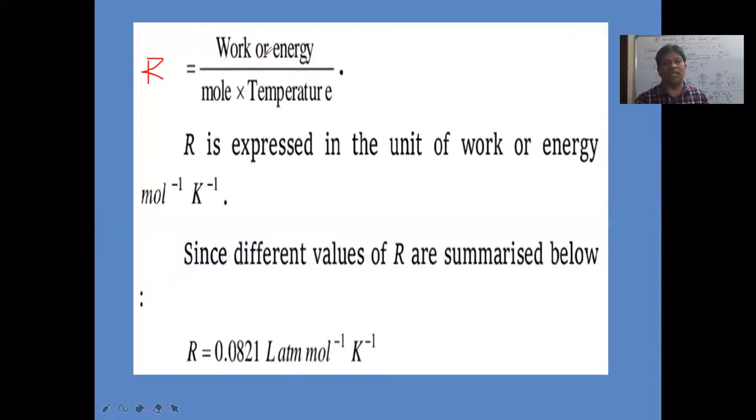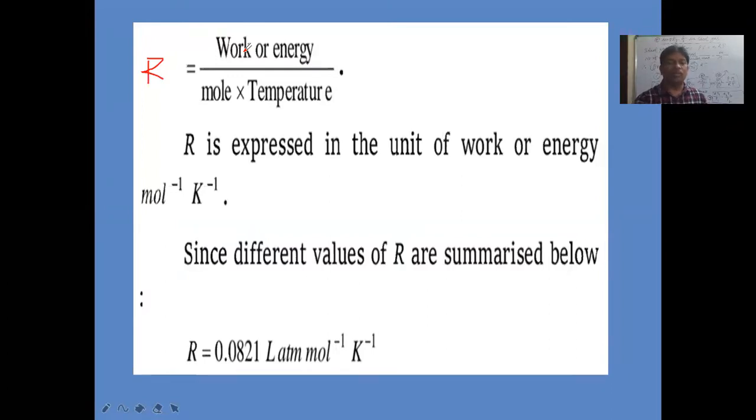In place of force into displacement, force into length, what have we taken? Work. The work done by the gas or work done on the gas. When gas is expanding, if you keep a steel plate on the boiling water vessel, the boiling water will be doing some work. The steam is in the gaseous state, and that steam will be exerting some pressure on this plate. This is called work done by the gas.